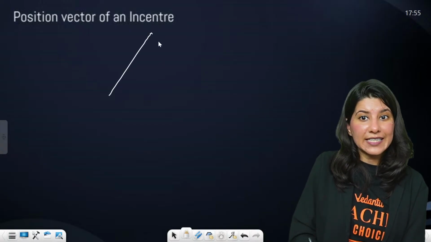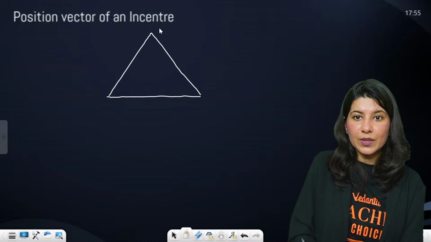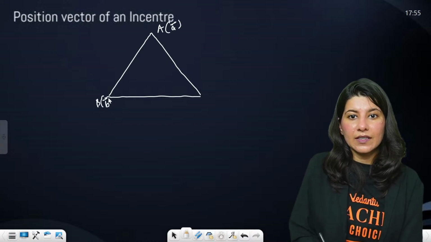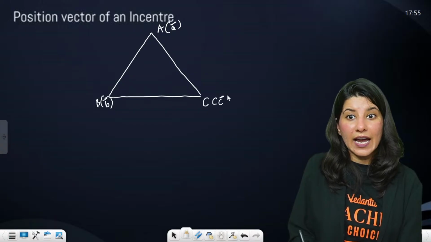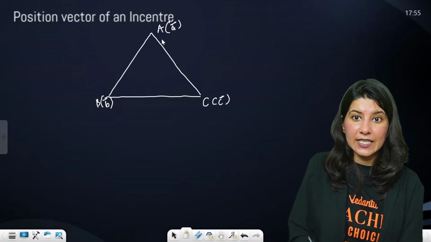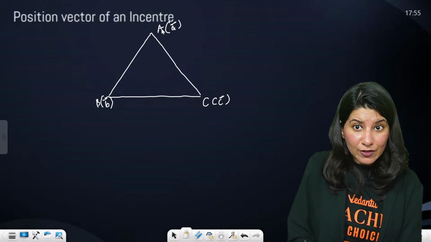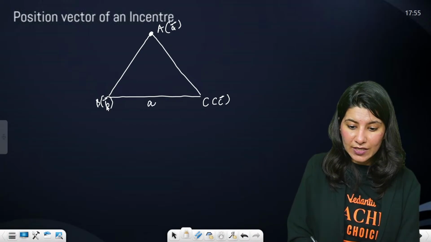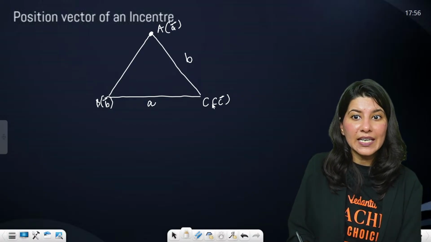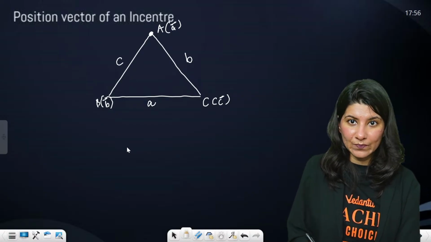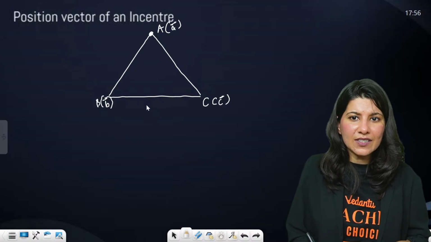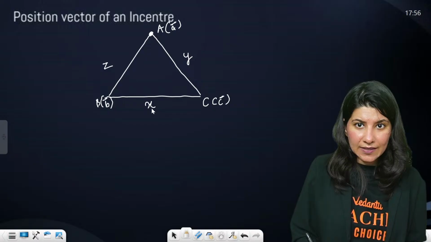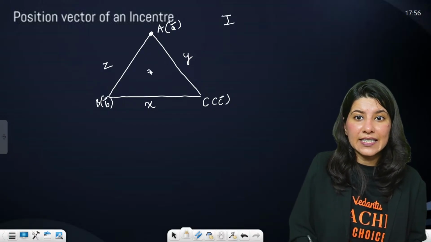Position vector of the incenter. Again, a triangle is given to you. This is A vector, this is B vector, this is C vector. And one more thing, do not forget about it. The side which is in front of A vertex is small a, the side in front of B vertex is small b, and this is small c. Or rather, let me just write it as x, y, z. It will be better, right? So now, the position vector of the incenter will be what?